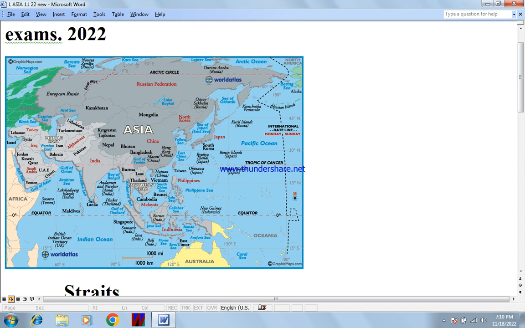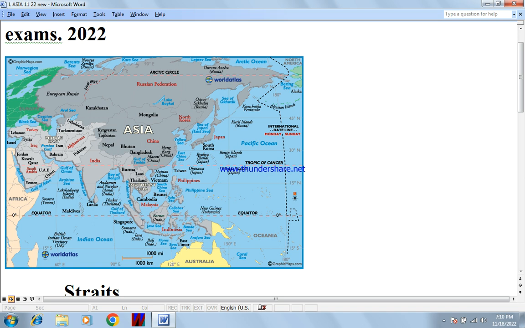Let me show you. This is Indian Ocean. This is Pacific Ocean. This is South China Sea. You must remember, it connects South China Sea, which is part of Pacific Ocean, with Indian Ocean.